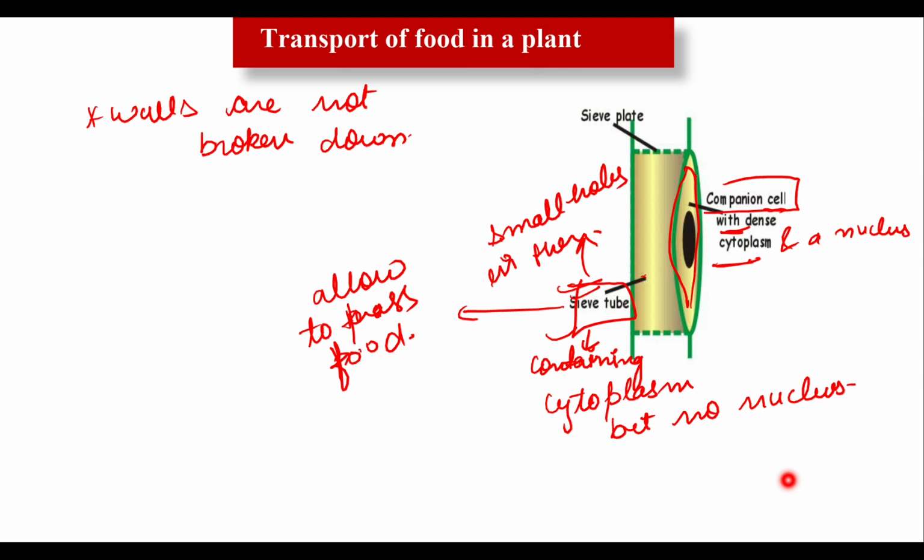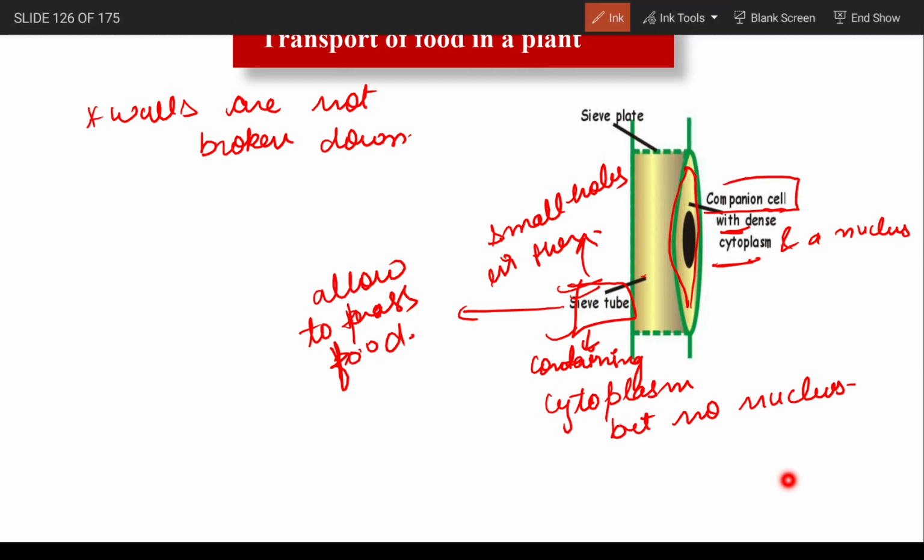Okay, so food is actually made in the mesophyll. What is the mesophyll? Do you remember? Yes, the photosynthetic cell of a leaf. Then the food, like the sugar made by the mesophyll, goes into the sieve tube. Let me write down the path, how the food travels during transport.